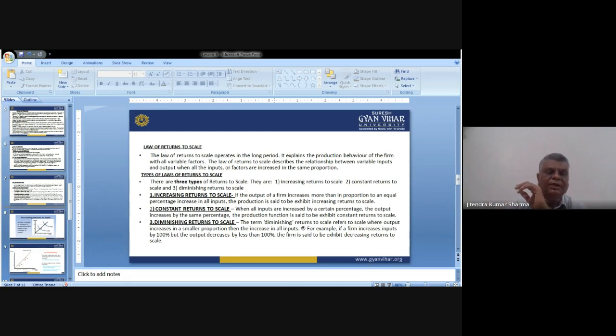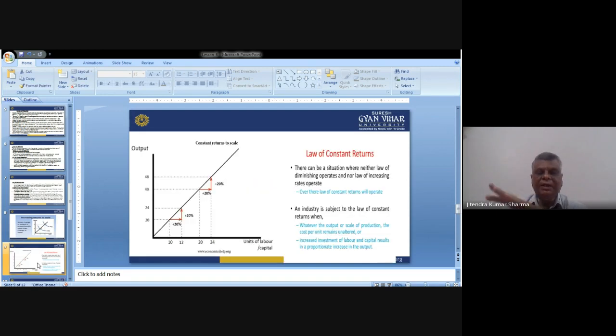I'll show you in the graph that there is a clear indication that there can be a situation where neither the law of diminishing returns operates nor the law of increasing returns operates. It means if we are using 100 units, there is no 300 units. There is no increasing return to scale, and also no decreasing exhibition, because when we are using 100, there is no change like 80 or 50 in the output.